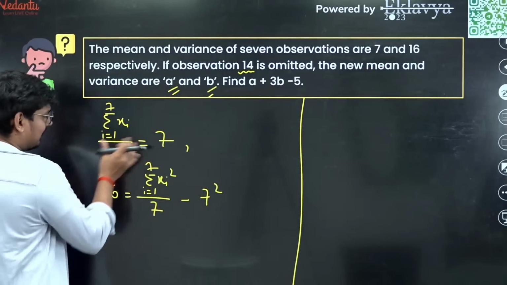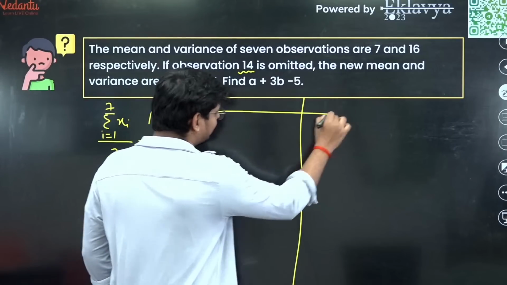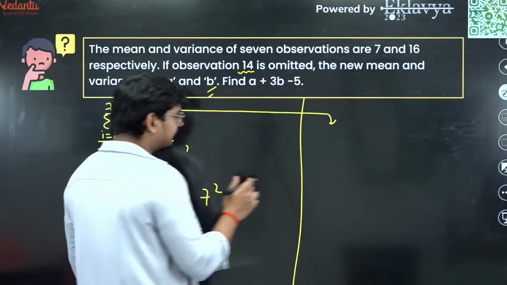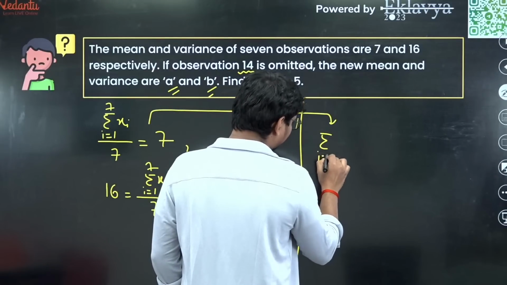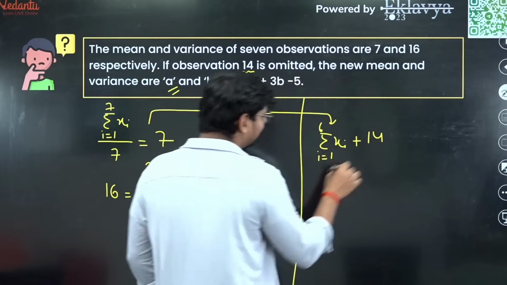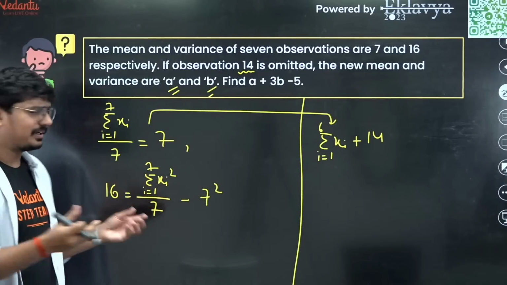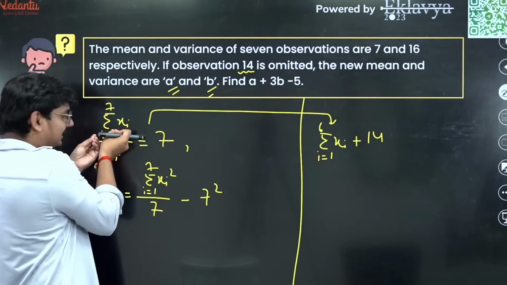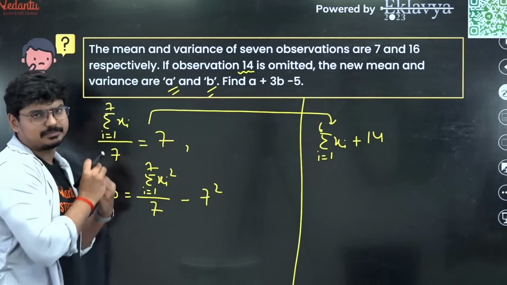Very simple. Let me take from this equation, can we write it in this way? Summation i running from 1 to 6 xi plus 14. I'm doing nothing here, simple. This basically indicates the sum of all the 7 observations.